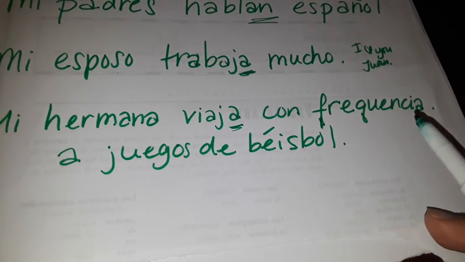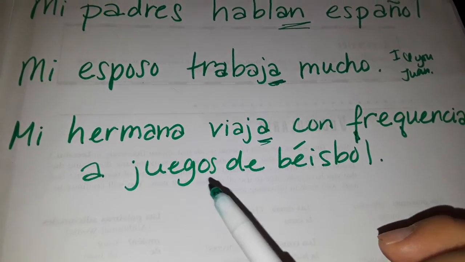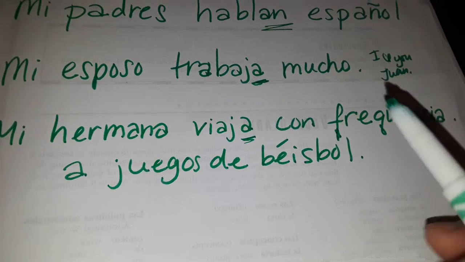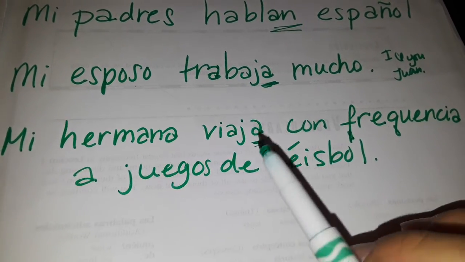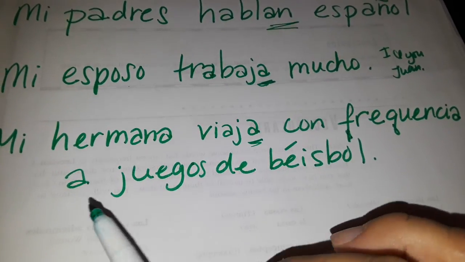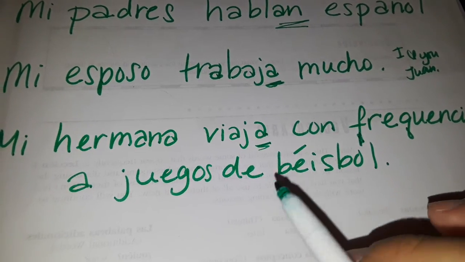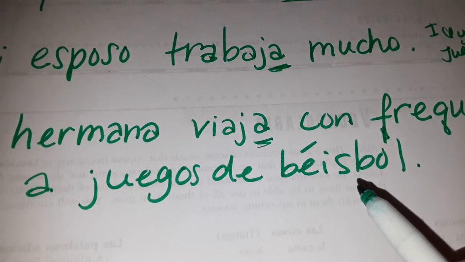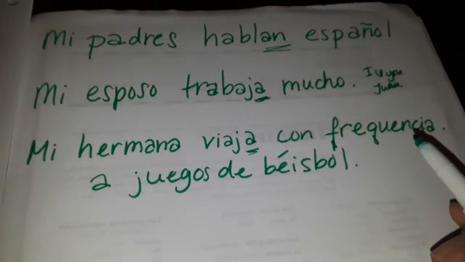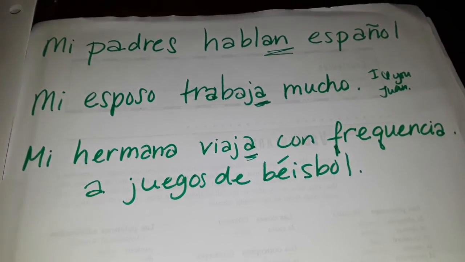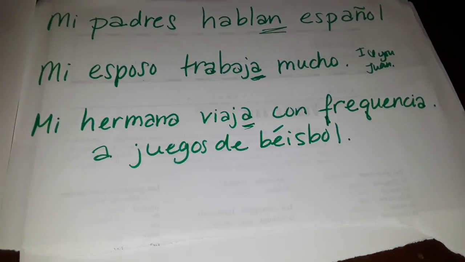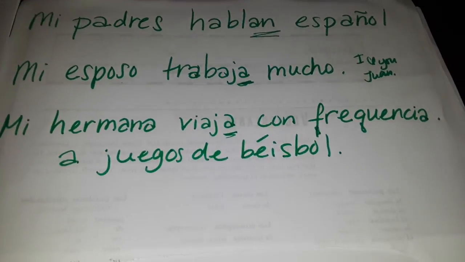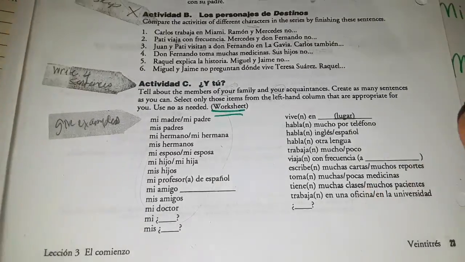Viaja con frecuencia a juegos de béisbol. That means my sister, she travels with frequency to juegos means games. Y'all want to guess what that is? It's baseball. My sister, she frequently goes to baseball games all the time. So I just wanted to put her in here. That's my sister, Mari. Love you, Mari. So that's the end of that.